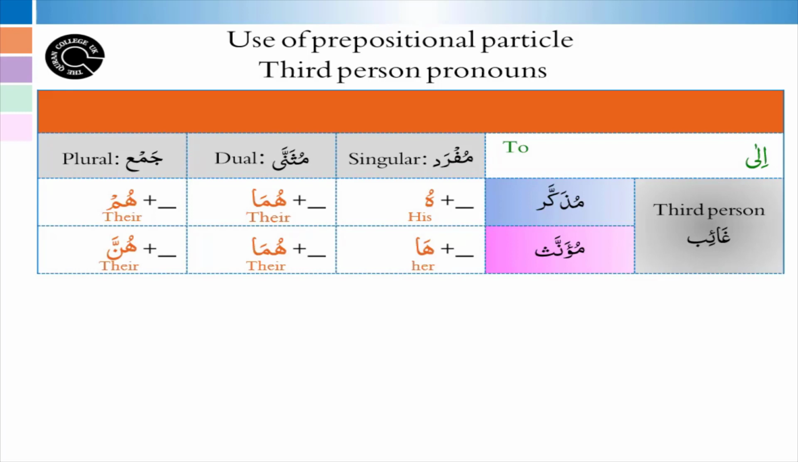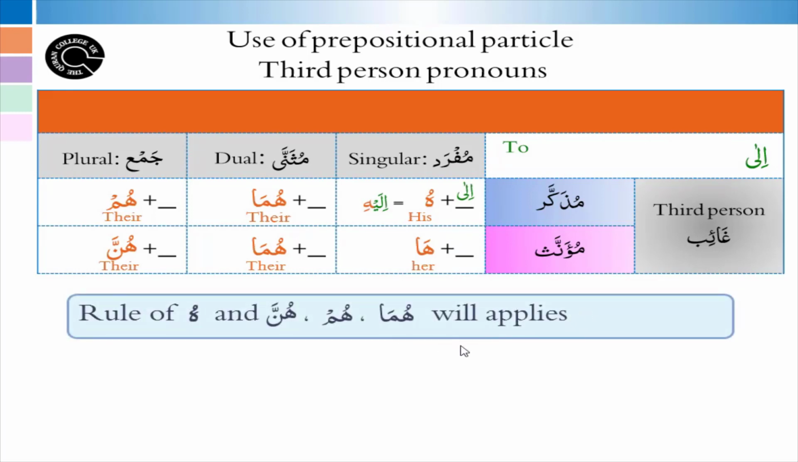Our second particle for this lesson is ila. Ila can join with the third person pronouns, and will then become ilayhi. It changes to ilayhi because the rules of hu, huma, hum, hunna would apply. When it is joined with huma, then it will become ilayhima, ilayhim, ilayha, ilayhuma, and ilayhinna. Now you can also see that the dagger alif can be used here, or it can be simply written as a fatha. So they both are acceptable forms of writing ilay.